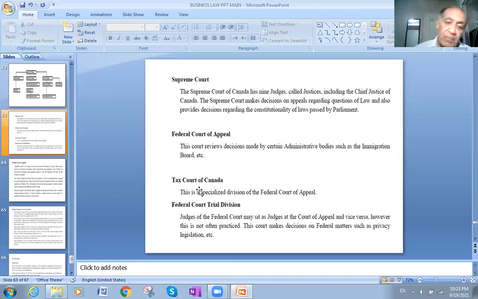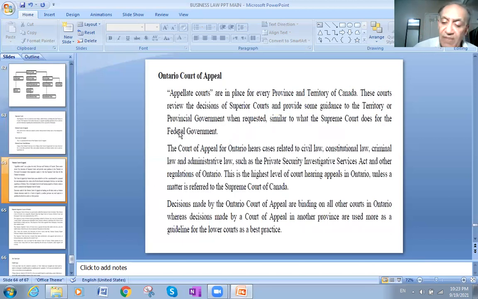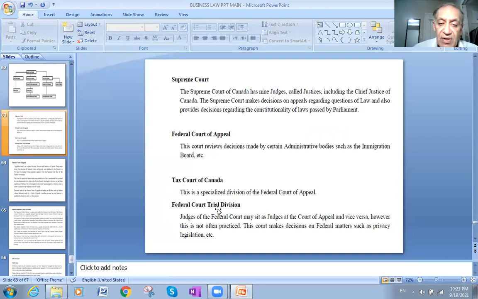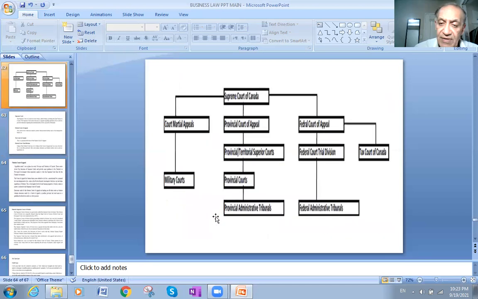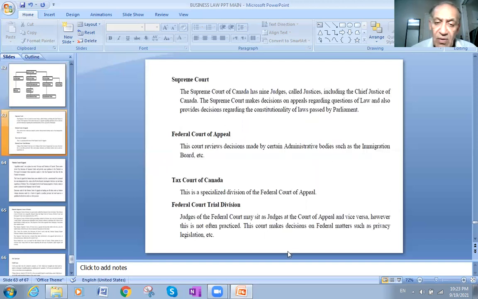But we also have a specialized division of the Federal Court of Appeal, the Federal Court Trial Division. Judges of the Federal Court may sit as judges at the Court of Appeal and vice versa. However, this is not often practiced. This court makes decisions on federal matters such as privacy legislation. Okay.